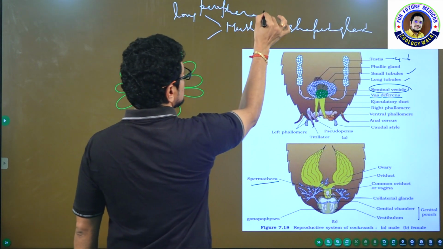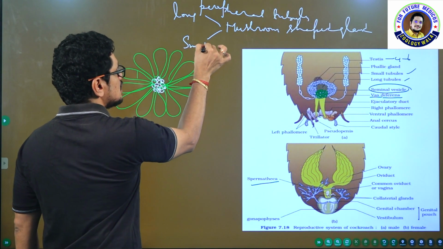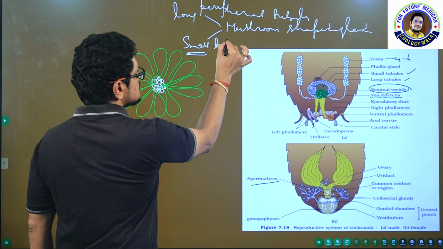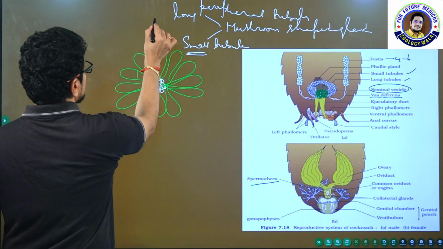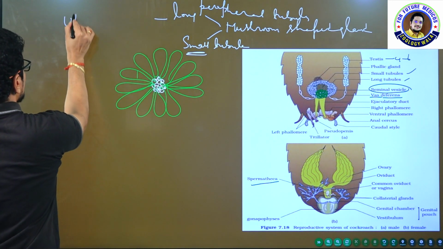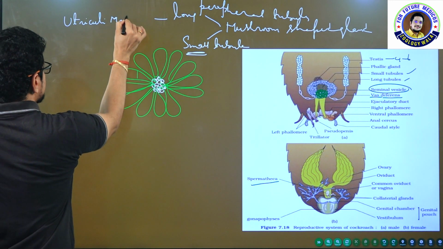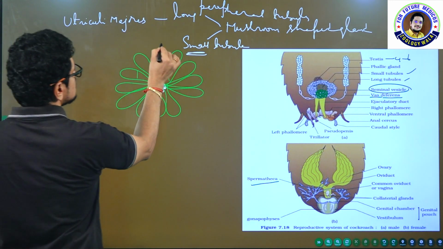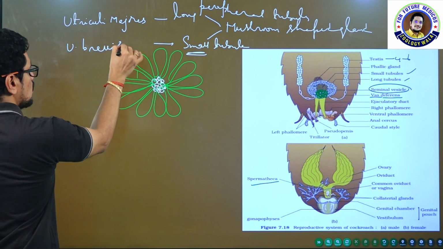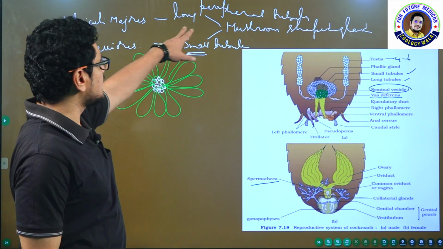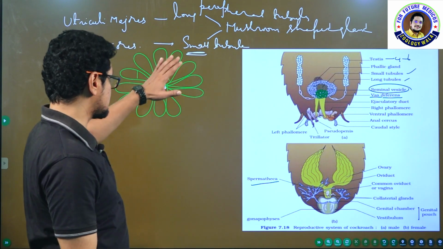The mushroom shaped gland contains long peripheral tubules, and these are small tubules which are present in the center. The long tubules are also called utriculi majores, and the small tubules are called utriculi breviores. Utriculi majores are the long tubules, utriculi breviores are the small tubules which are present here.